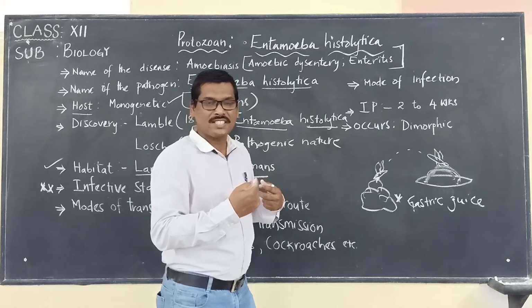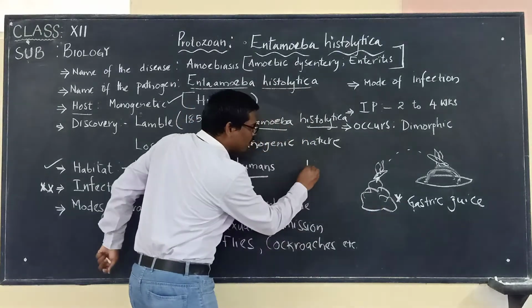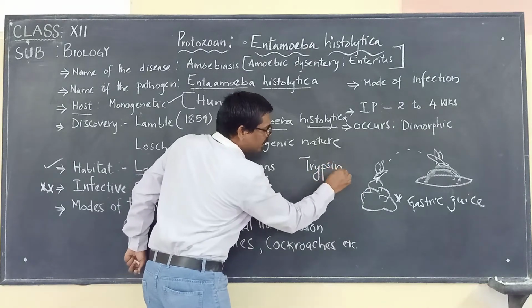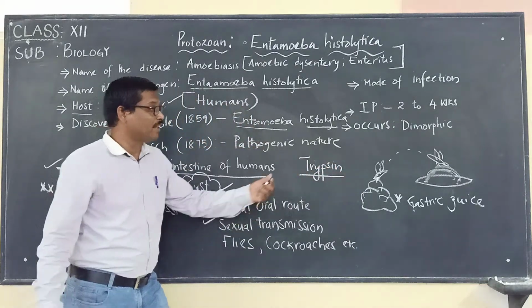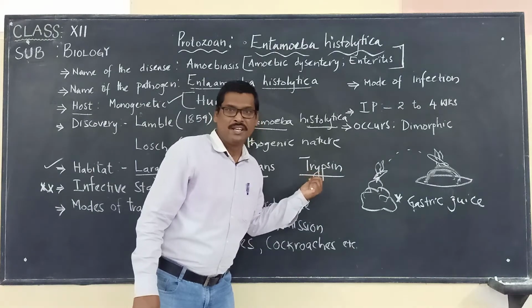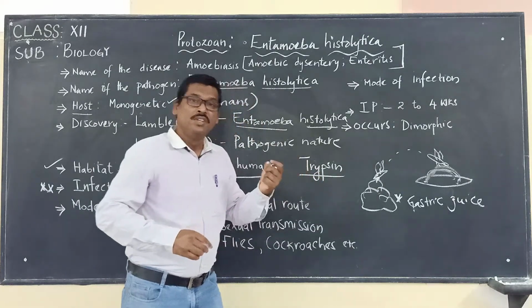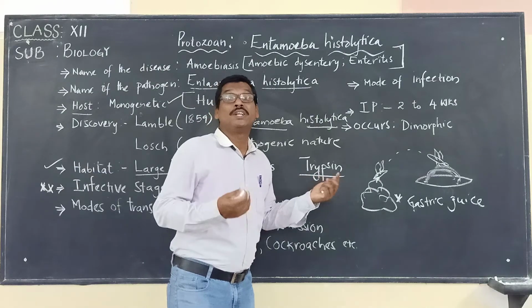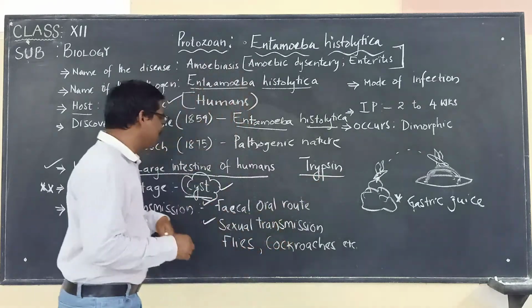In the small intestine, in the presence of an enzyme called trypsin, the cyst wall will be ruptured. And now the Entamoeba histolytica enters into the large intestine. That's what we said.